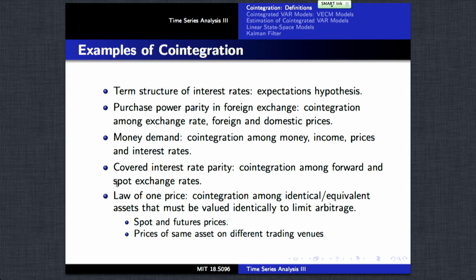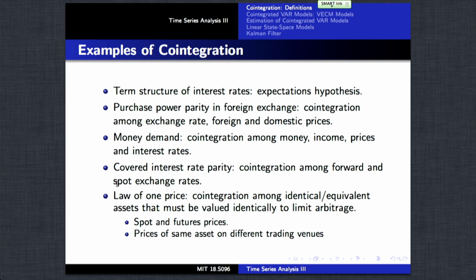Term structure of interest rates, purchasing power parity. In the term structure of interest rates, basically, the differences between yields on interest rates over different maturities might be stationary. The overall level of interest might not be stationary, but the spreads ought to be stationary.